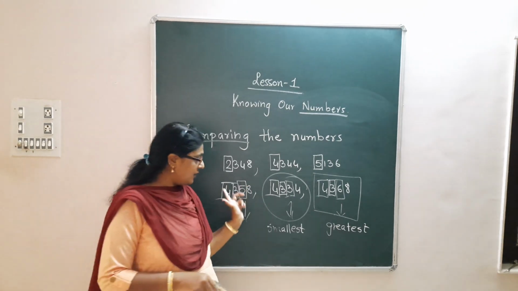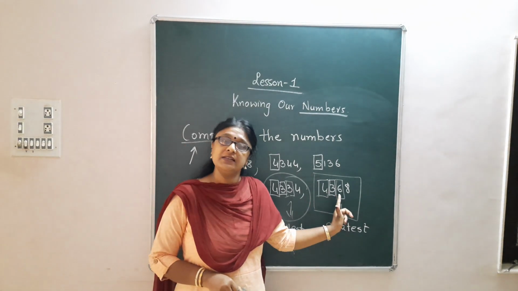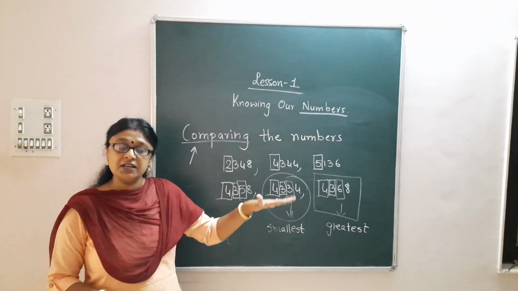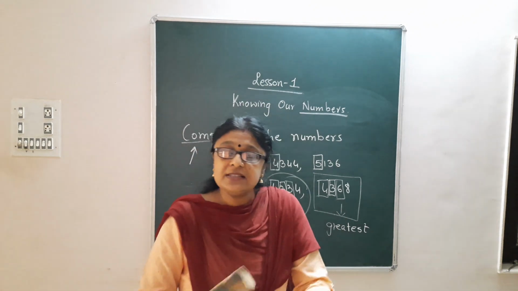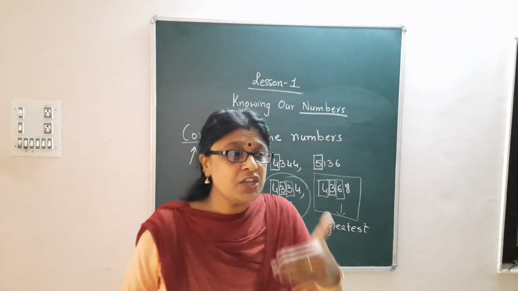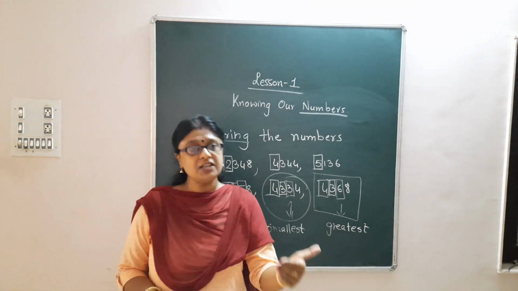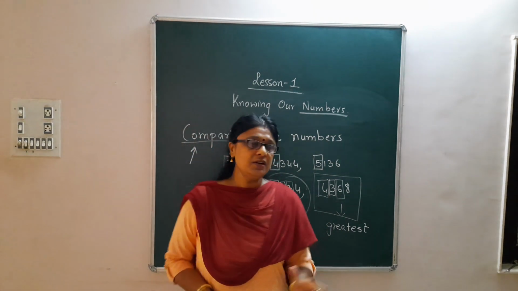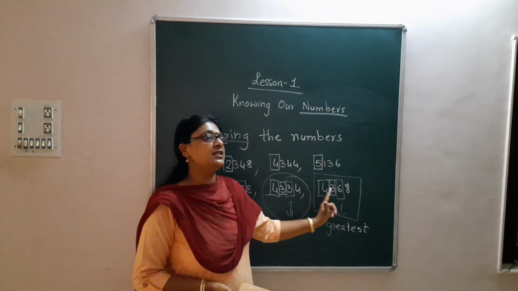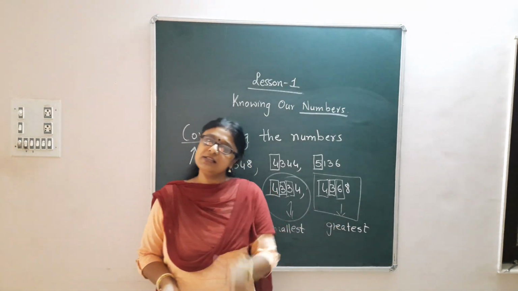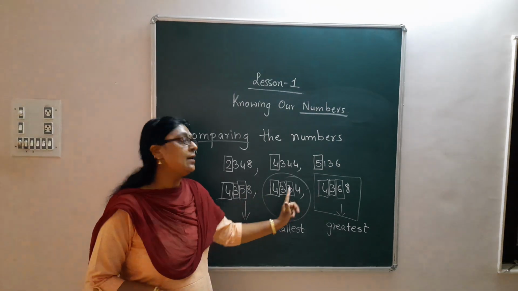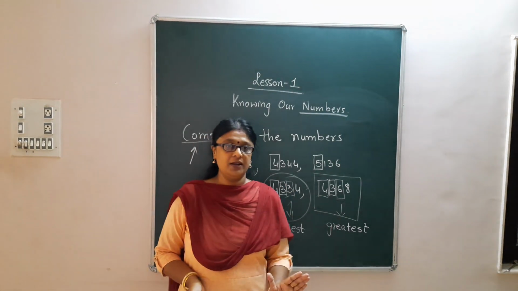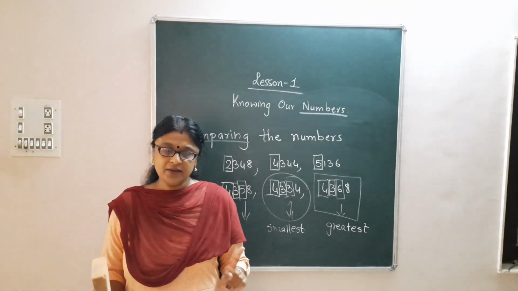But if the first digit of each number is the same, then you move on to the second digit, then the third digit. You have to do the comparison digit-wise till you get the digits of the respective place values as different. Understood? And once you get the digits different, you have to decide according to the digits which is the greater number and which is the smaller number. Understood till here, everybody? Fine?